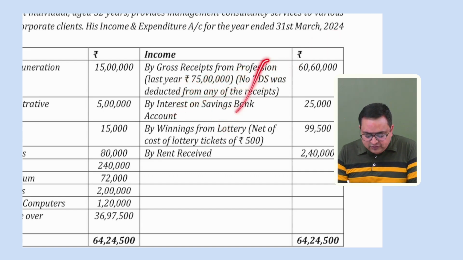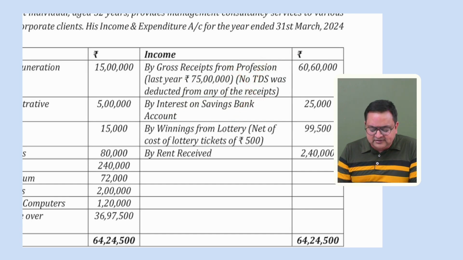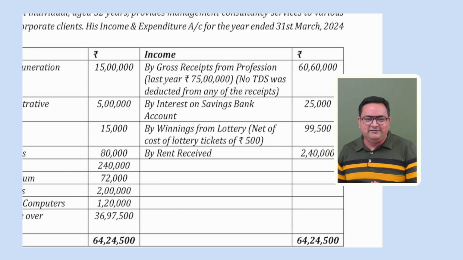But here you don't have to do this calculation. Why? Because they have already mentioned that no TDS was deducted. So this is before TDS. It is already at a gross level, so you don't have to do any type of calculation. Correct? Okay.